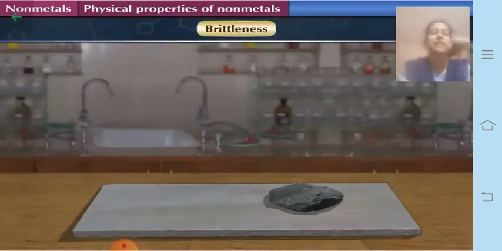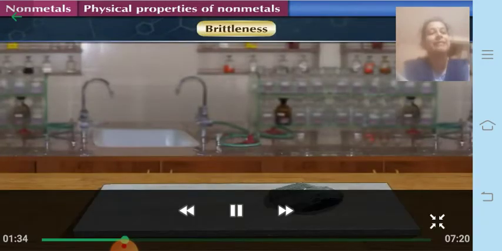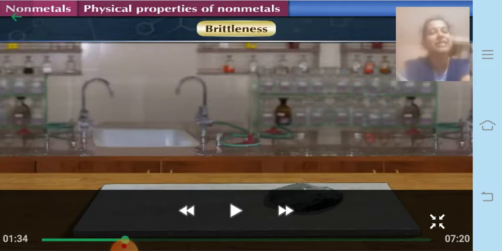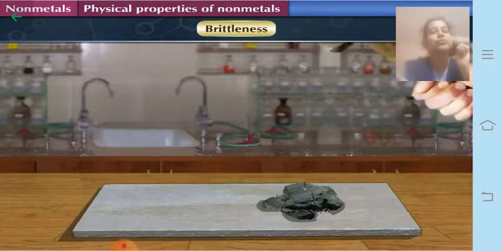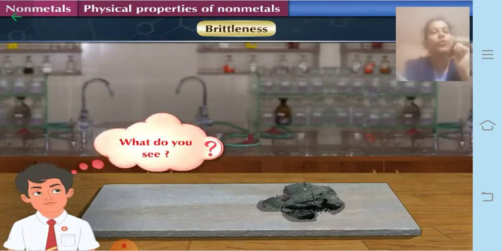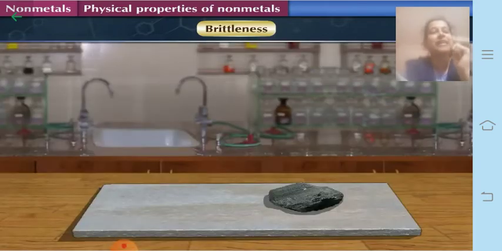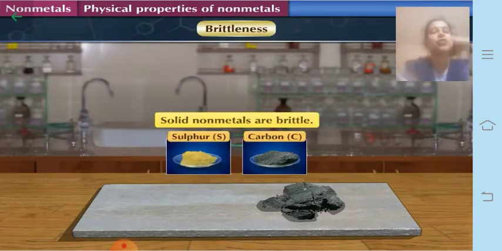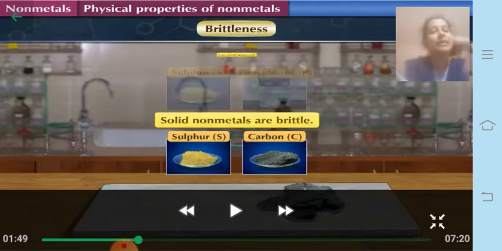Now the next one is brittleness. As you know, they are easily breakable, so they are called brittle in nature. For this, let us perform a small activity. If you take a piece of coal and hammer it, what do you see? You find that it has broken into pieces, correct? That means it is easily breakable, or brittle in nature. Solid non-metals are brittle.